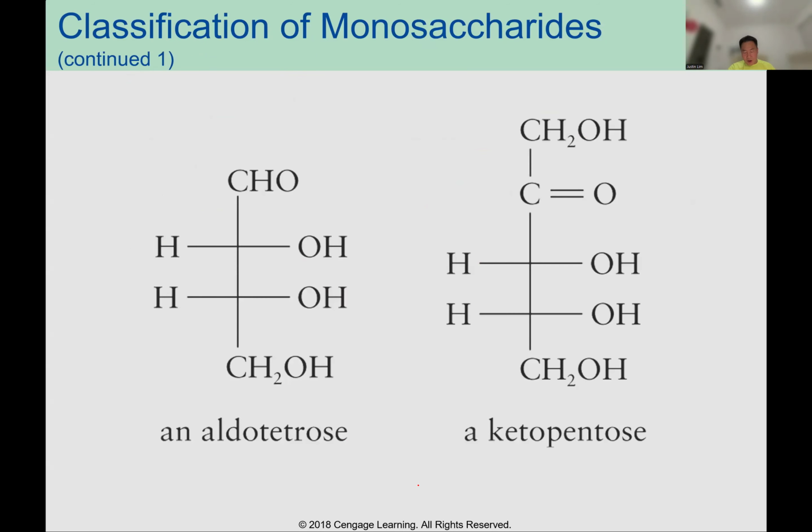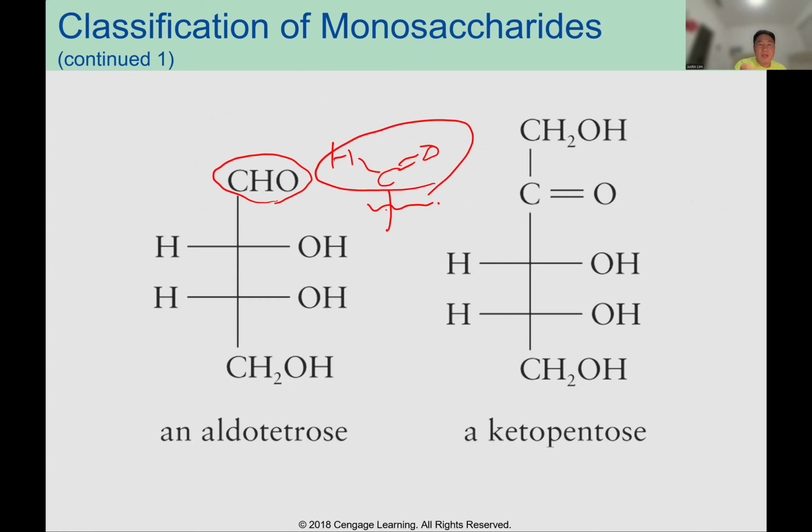Okay, let's classify monosaccharides. Now you can see CHO, it means carbonyl carbon and hydrogen. So that's an aldehyde. And how many carbons can you see here? You can put number one on the carbonyl carbon: one, two, three, and four carbons. So aldotetrose.